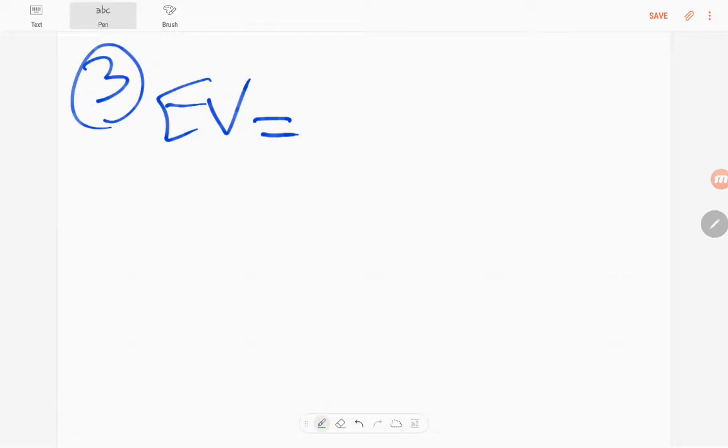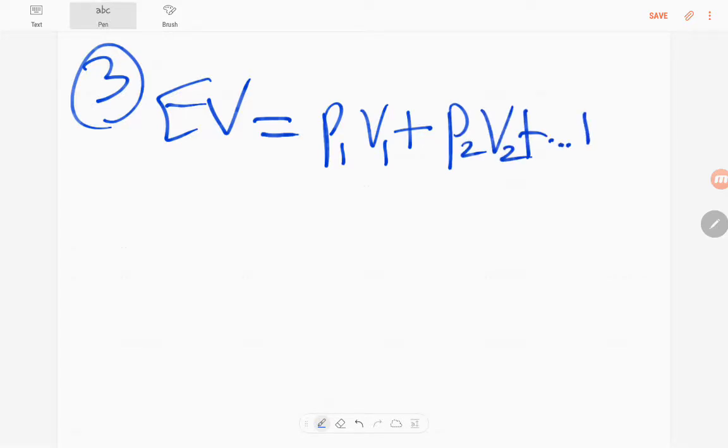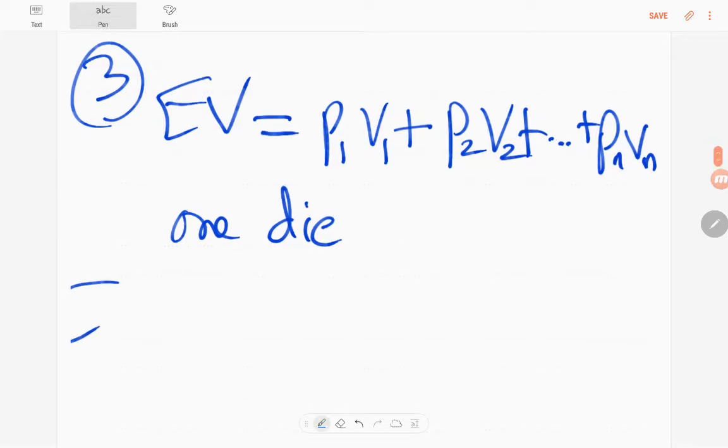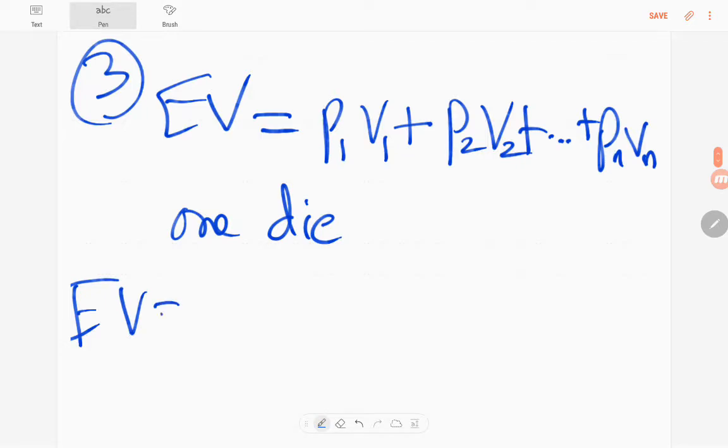So the idea is the expected value is defined to be the probability of the first outcome times the value associated with that outcome, plus the probability of the second outcome times the value associated with that outcome, all the way down to the nth one. So that's the definition of expected value. Now remember, in this problem, we're rolling just a single die, so there are 6 possible outcomes. We could roll a 1, 2, 3, all the way up to 6. So let's see if we can figure out the expected value of the game.